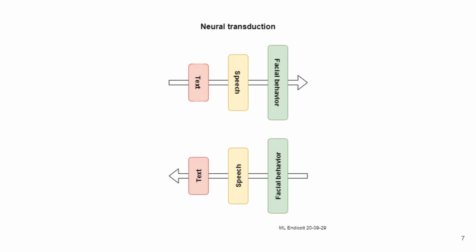This diagram, titled Neural Transduction, illustrates the bidirectional process of converting between text, speech, and facial behavior in virtual beings. In the top sequence, text is transformed into speech, which then drives facial behavior, enabling avatars to animate speech visually. In the bottom sequence, the process reverses. Facial behavior is interpreted into speech, which can then be transcribed back into text, representing recognition and analysis of human expressions. Together, these flows show how neural systems mediate between verbal and nonverbal modalities, enabling both the generation and interpretation of communication in digital humans.